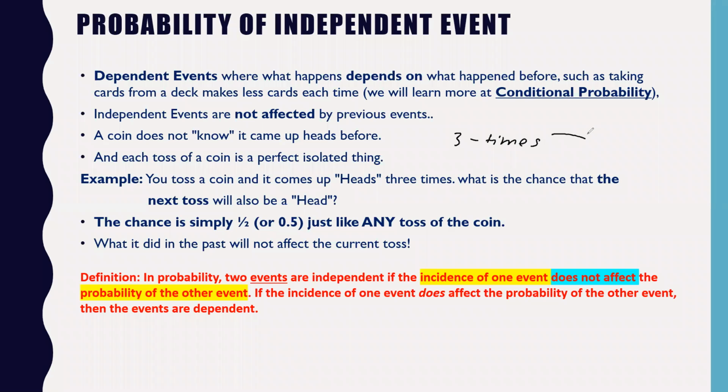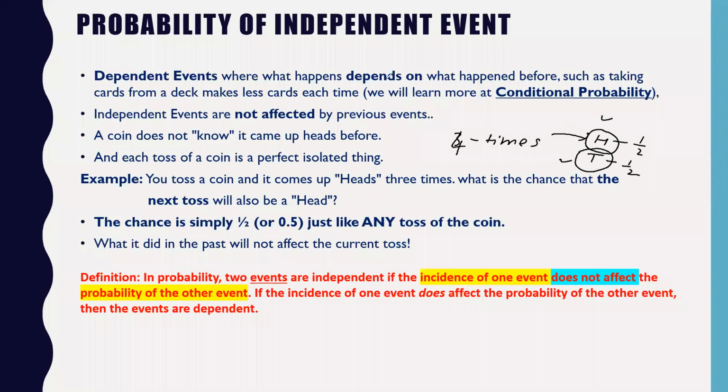The next time you toss the coin, again you have an equal chance of getting head and tail. So this probability will also be half, and this probability also half. So the occurrence of this event is not affecting the probability of this event. You may have got 4 heads previously, but that doesn't matter. What has happened has happened. When you toss it the next time, again you have the 2 outcomes possible, head and tail.